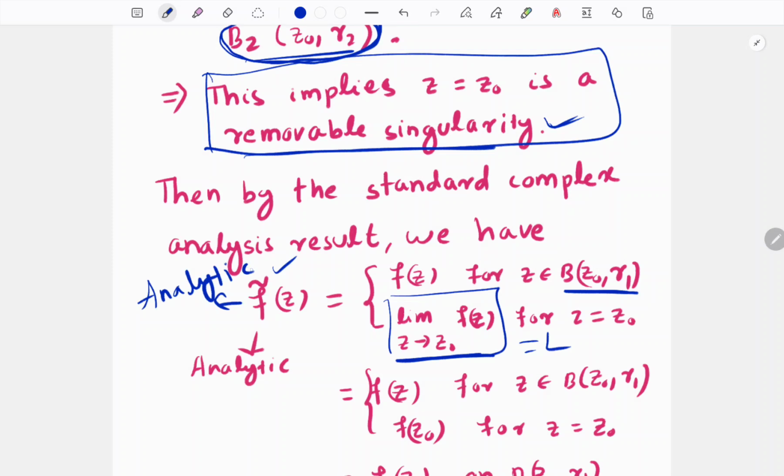Removable means we can remove the singularity by making it analytic. Therefore f tilde is analytic.